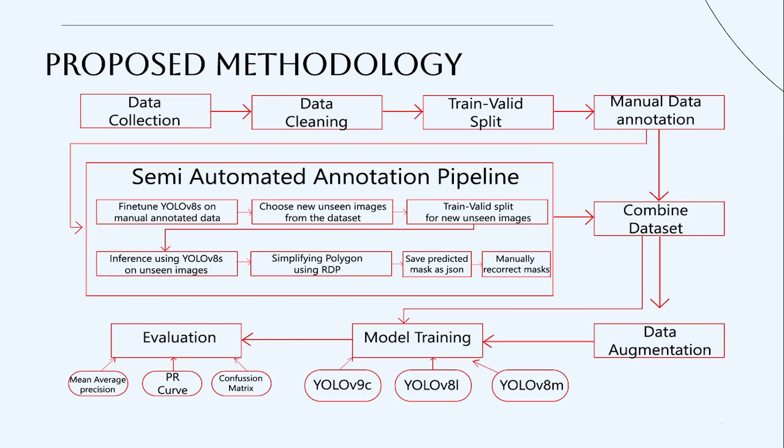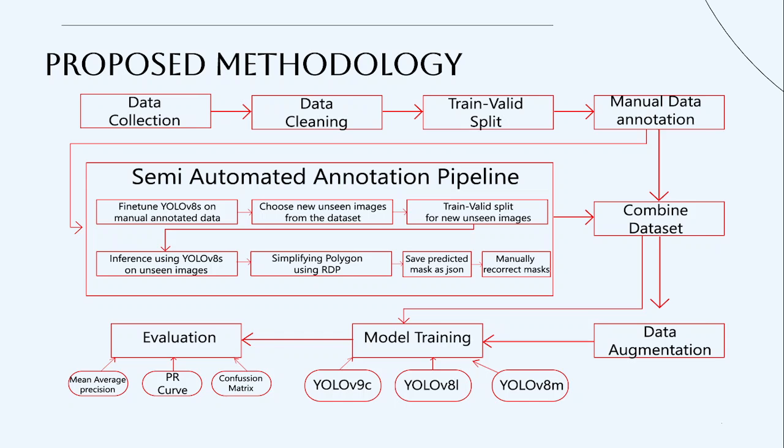After that, I have to do the manual data annotation. In the initial phase, I have to do the manual data annotation for some images. Then we move on to the semi-automated annotation pipeline. I will be discussing this in detail in the next slide, but the whole purpose of the semi-automated annotation pipeline is to use a deep learning model to predict new masks, and a human annotator will fix those. Then we have a dataset from the semi-automated annotation pipeline. Then we combine that dataset with the manual data annotation and the semi-automated one.